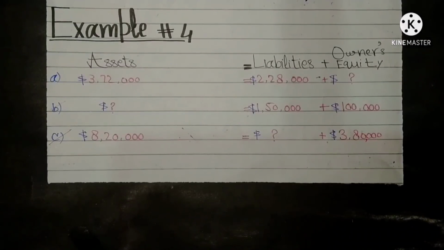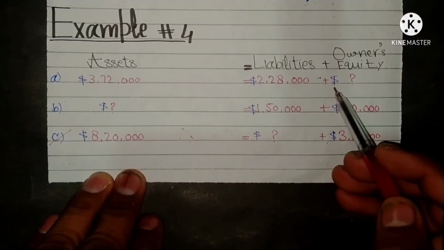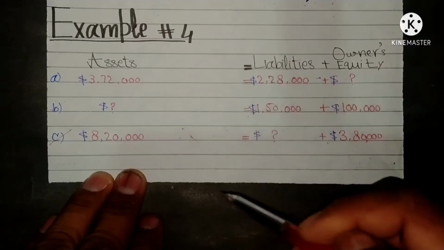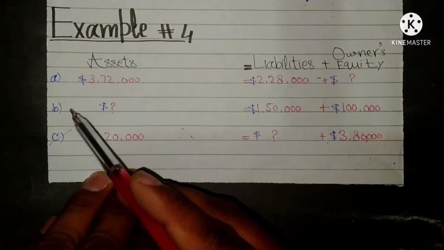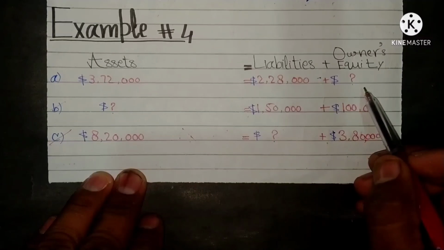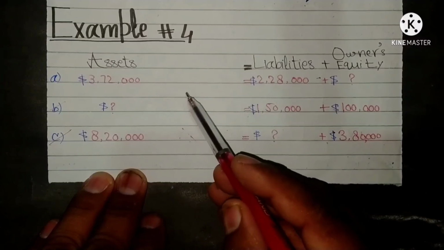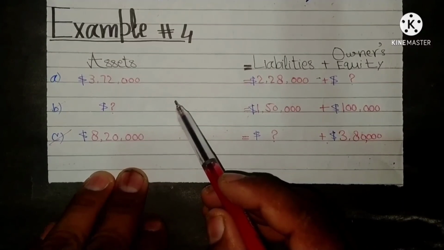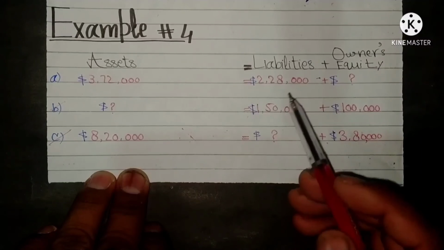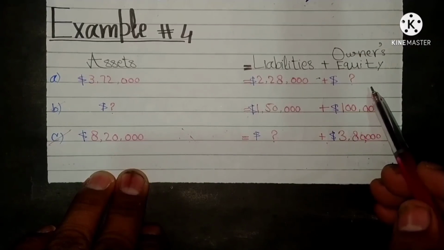Very short and simplest example number 4 is to compute the missing figures or amounts in each of the following three cases. First case, missing owner's equity. Simply we will use a mathematical operation on this. We will minus liabilities from assets and ultimately we will find owner's equity.